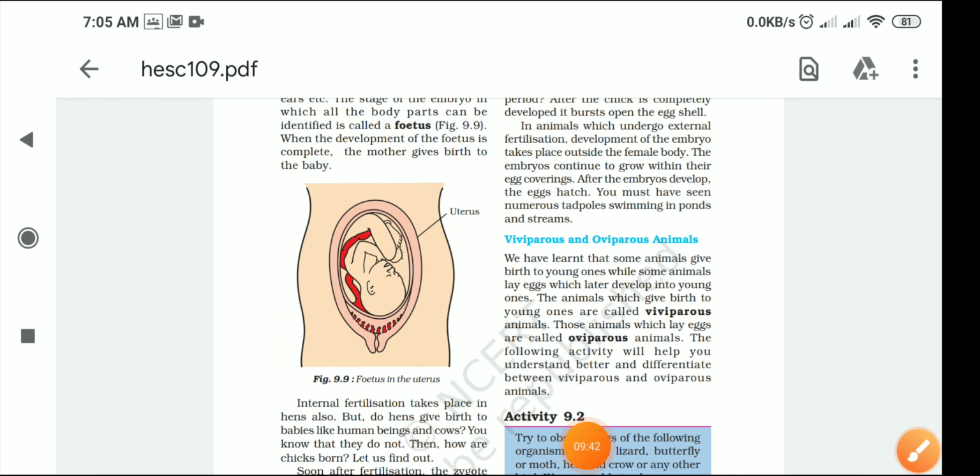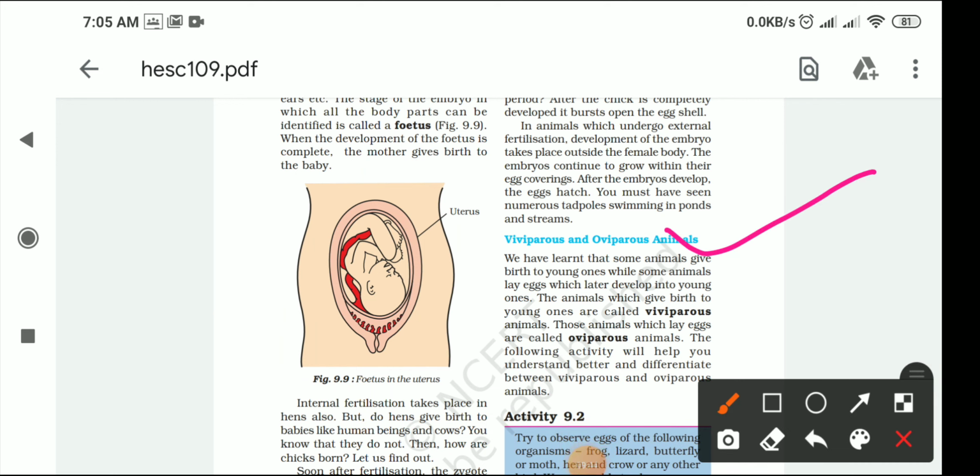Now this is another topic: viviparous and oviparous, a very small topic. Viviparous are those animals who give birth to their young ones. And oviparous, ova means eggs, so those living organisms who produce eggs are called oviparous, like hens and birds. We human beings, cat, dog, they all are viviparous because they produce their young ones as babies. Oviparous are those who lay eggs, like birds. So this is the topic.